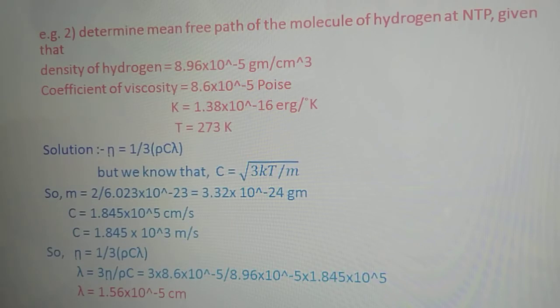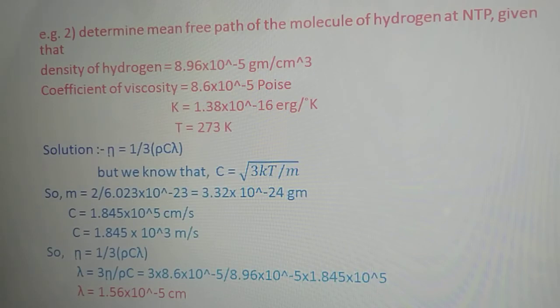k is equal to 1.38 into 10 to the power minus 16 ergs per degree Kelvin, and T is the temperature, 273 Kelvin. So these are the parameters given to us, and you are asked to determine the mean free path of the gas molecule of hydrogen at normal temperature and pressure, right?